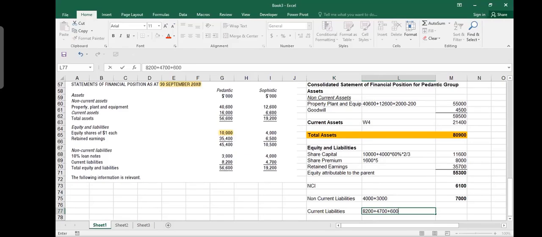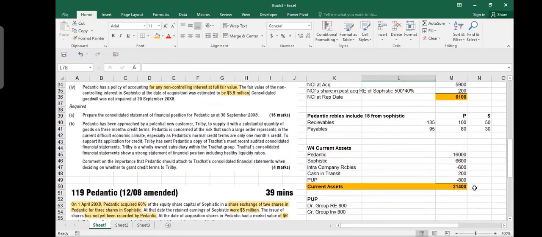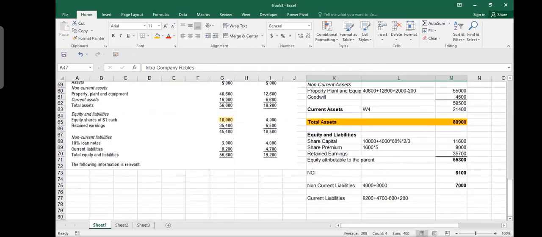Minus 600, remember? In unrealized, the group receivable and payable, you have to subtract plus 200. This effect, which you make in your receivable. Where are your receivables? Current assets, you see, minus 6 plus 2. So this is the intragroup thing. As it comes in the receivable, similarly, it would appear in your payable as well. The same thing, minus 600 plus 200. Intragroup receivable, intragroup payable, they are cancelled out.